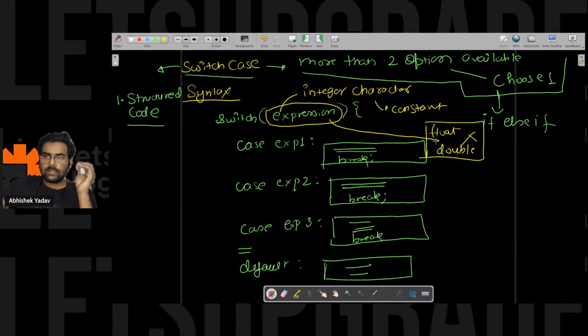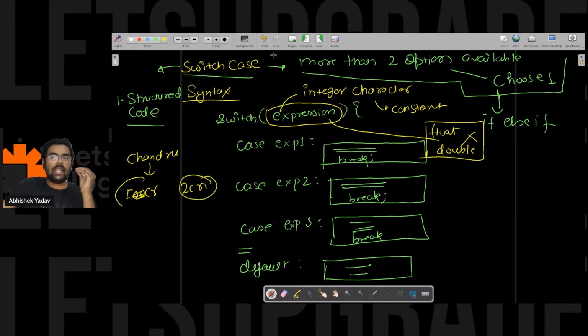The second point is, if you have to check a condition in a range, let's assume you have to check whether Chandru is buying a house, and he has a budget of 1 crore rupees to 2 crore rupees. So he has to buy a house in this range.